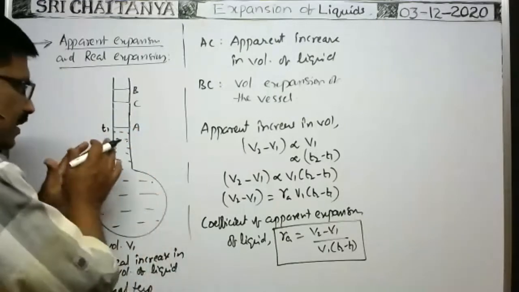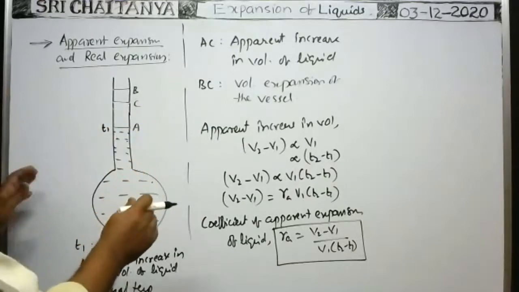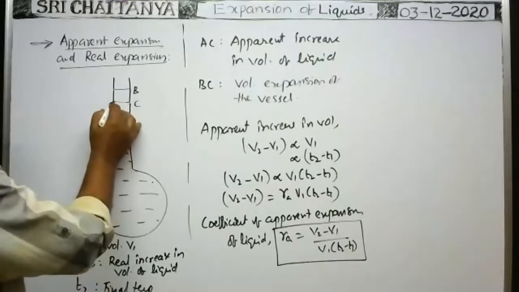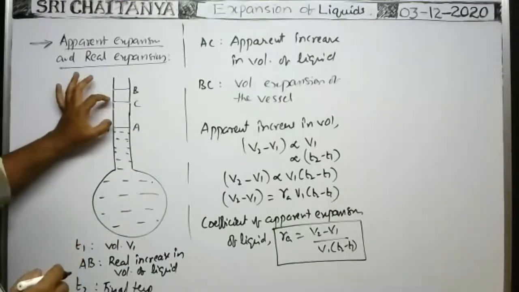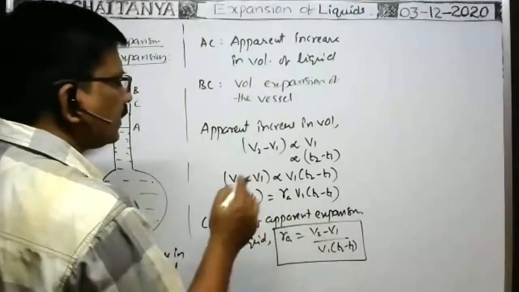మనం expansion of the vessel కన్సిడర్ చేయకుండా expansion of the liquid కనుక తీసుకుంటే, actually మనకి expansion of the vessel కూడా కన్సిడర్ చేయాలి. అసలు కన్సిడర్ చేయకపోతే లిక్విడ్ లెవెల్ ఇక్కడ వరకు ఉన్నట్టుగా కనిపిస్తుంది. అప్పుడు ఈ expansion ని apparent increase in volume అంటాం. V2 minus V1 is the apparent increase in volume.